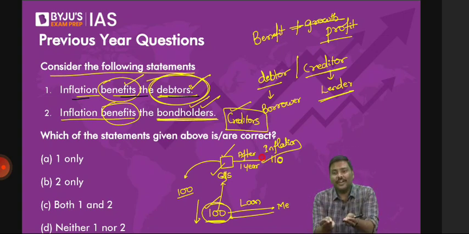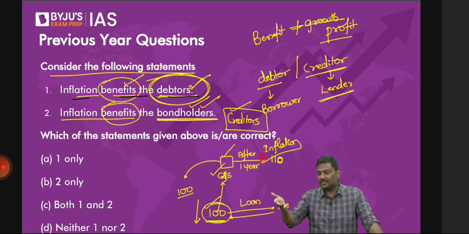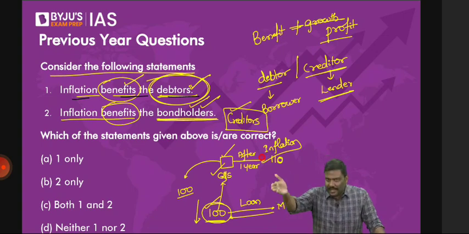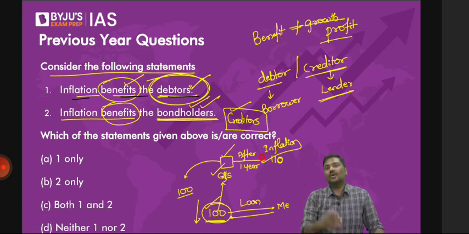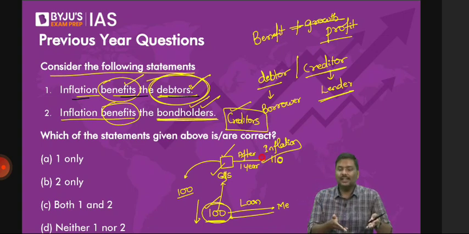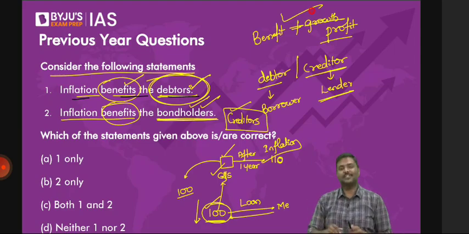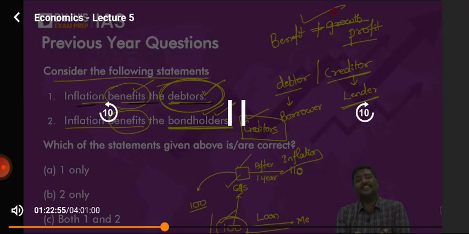Question is, inflation is there. Who is going to get the benefit? Understand the statement first. Inflation is there. Who is going to get the benefit? Question is not asking you to tell how much profit you have made. So that is the reason: comprehend first. Understand what they're asking. That's the reason I started with an example defining the difference between a benefit and profit. Even then, sorry, interest. Of course, interest is there. But the question is not about interest. Question is about benefit. So understand the logic here.